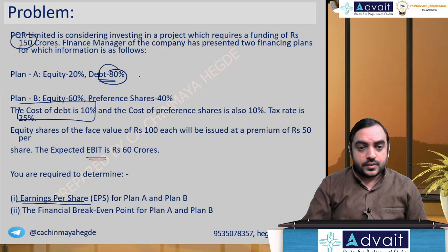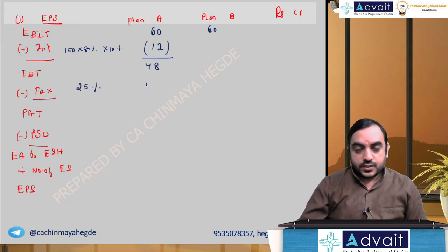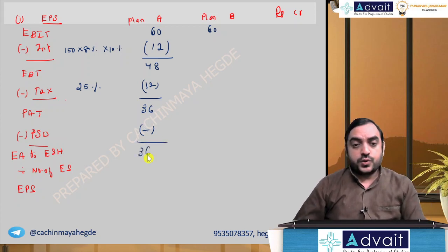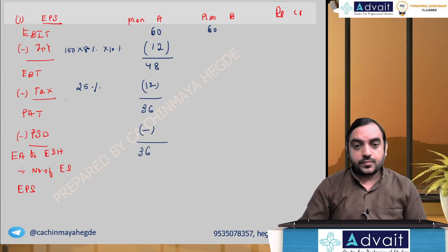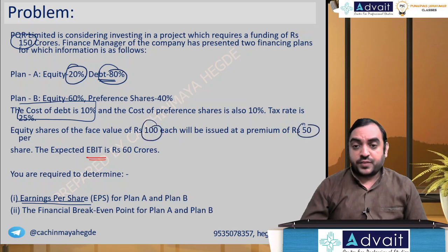Tax rate 25%, that is 12. So PAT 36. Preference dividend will not come here, will come only in plan B. Earnings available to equity shareholders 36 crores. Divide by number of shares. You are going to issue for 20% equity, and the shares will be 100 each at a premium of 50.